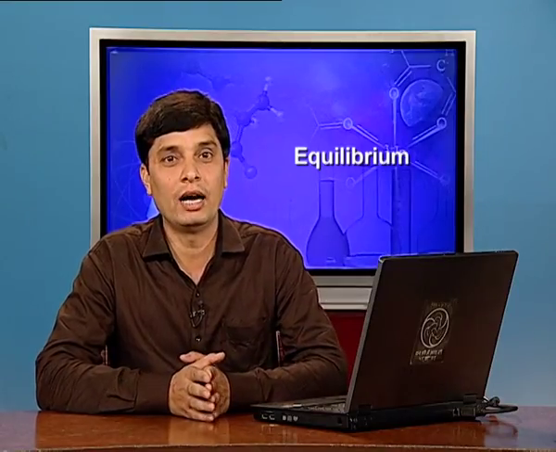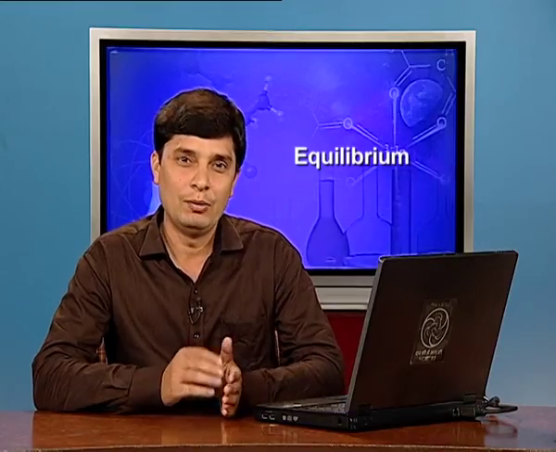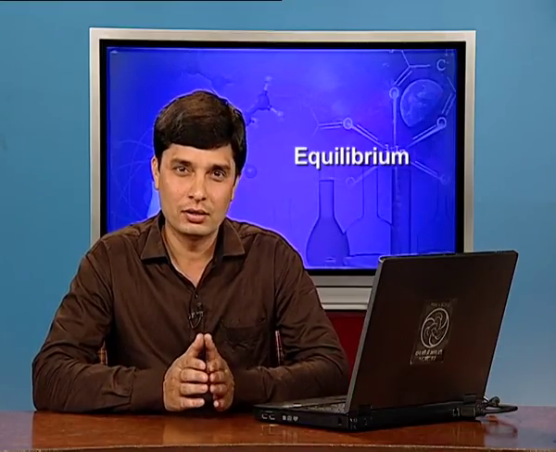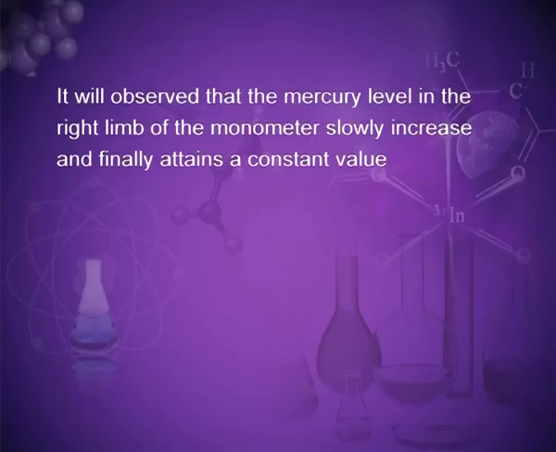Now, the second physical equilibrium, liquid-vapor equilibrium. This equilibrium can be better understood if we consider the example of a transparent box carrying a U tube with mercury, called a manometer. A drying agent like anhydrous CaCl2 or P2O5, that is phosphorus pentoxide, is placed for a few hours in the box. After removing the drying agent, by tilting the box on one side, a watch glass containing water is quickly placed inside the box. It is observed that the mercury level in the right limb of the manometer slowly increases and finally attains a constant value.